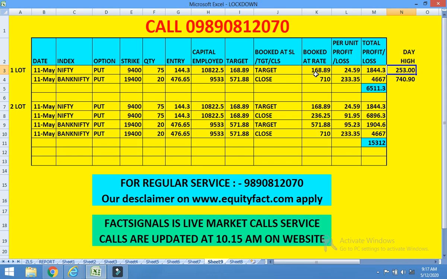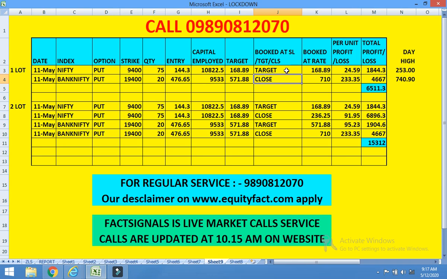But he exited on target because he was holding one lot of Bank Nifty put with the original stop loss. He was holding the Bank Nifty put till 3:20 p.m., till day close, with the original stop loss.